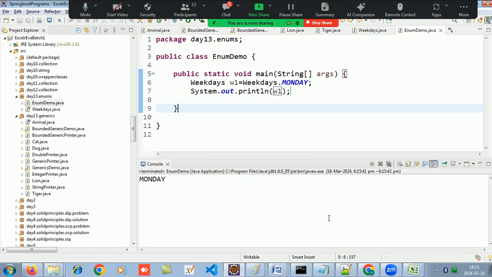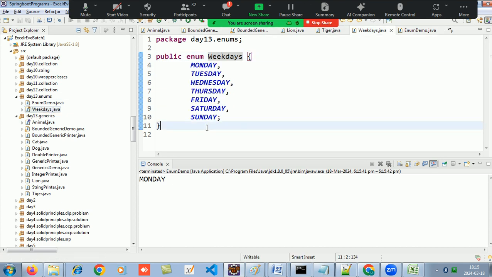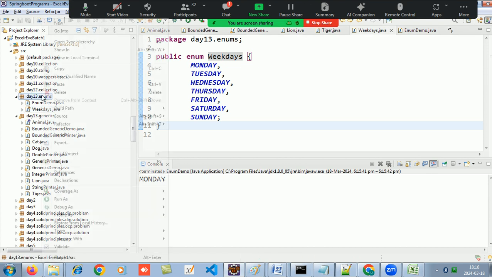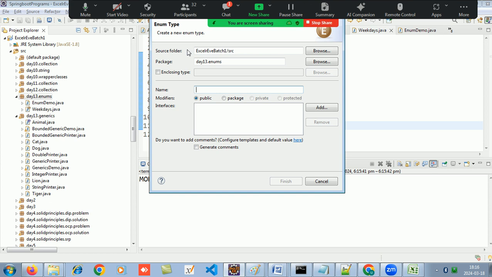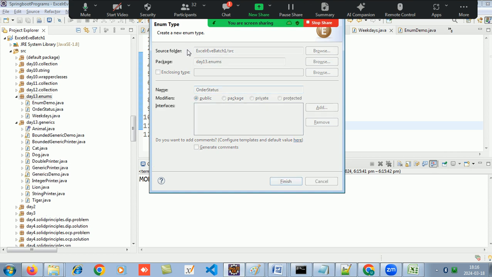So if you have a limited set of values and you have to play only between those values, then you can put all of those into an enum and it will only be matched between those values. Let's say you are having a customer status or an order status. What all statuses should there be for the order?